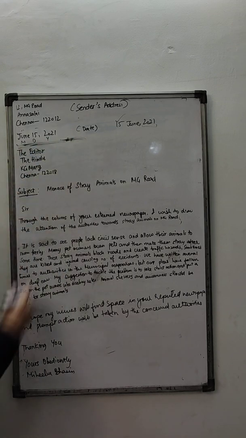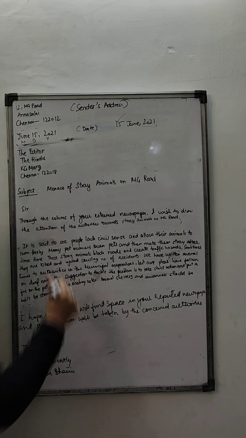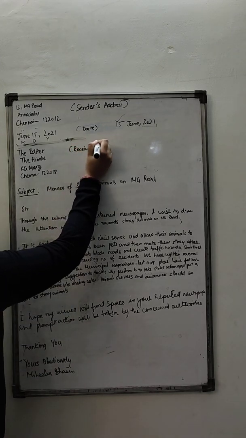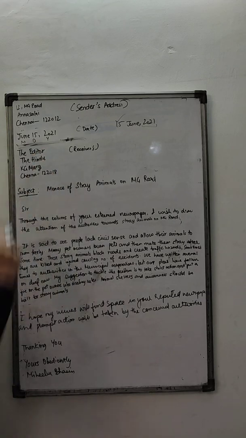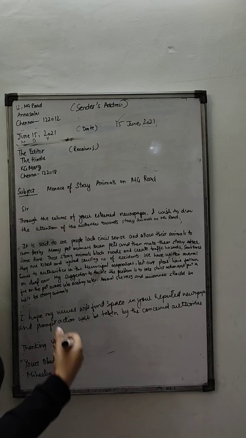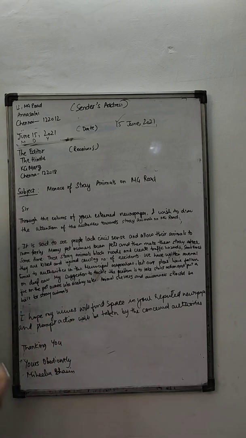And then I have written the receiver's address. In the exact same format I told you, you write the designation whom you're writing it to, the editor. Then the daily which you write to. For example, in case of a principal, you write it to the organization, such as ABC School.